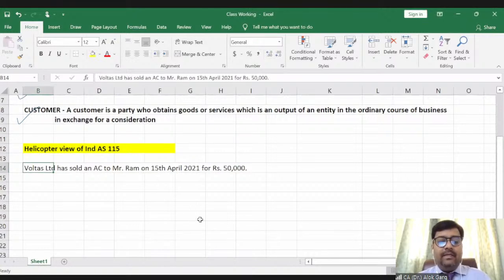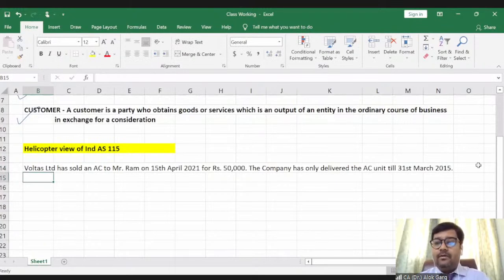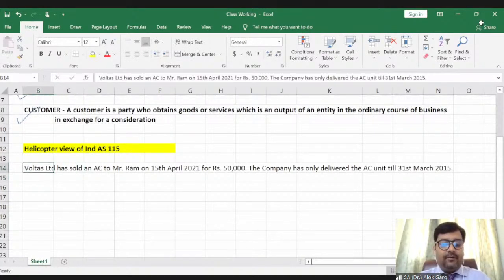And the company has only delivered the AC unit till 31st March. Sorry, I don't know why 2015 is running in my mind.